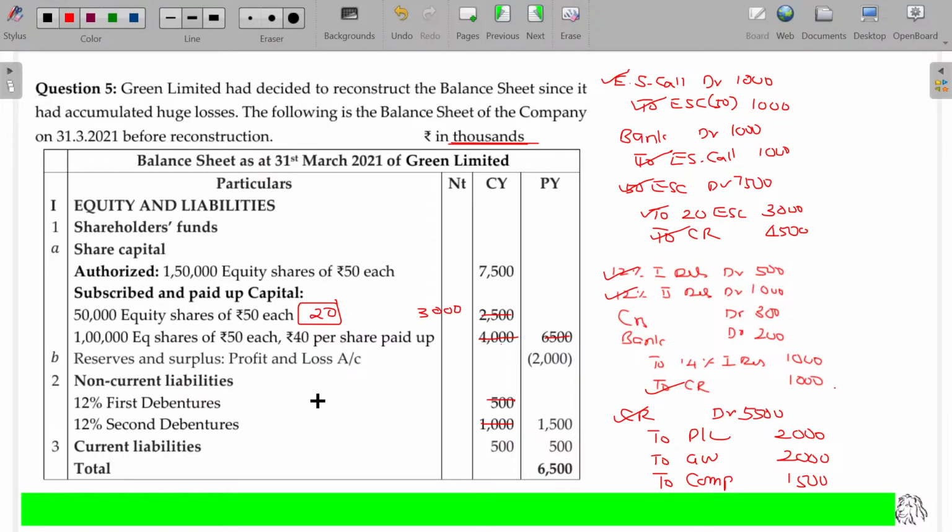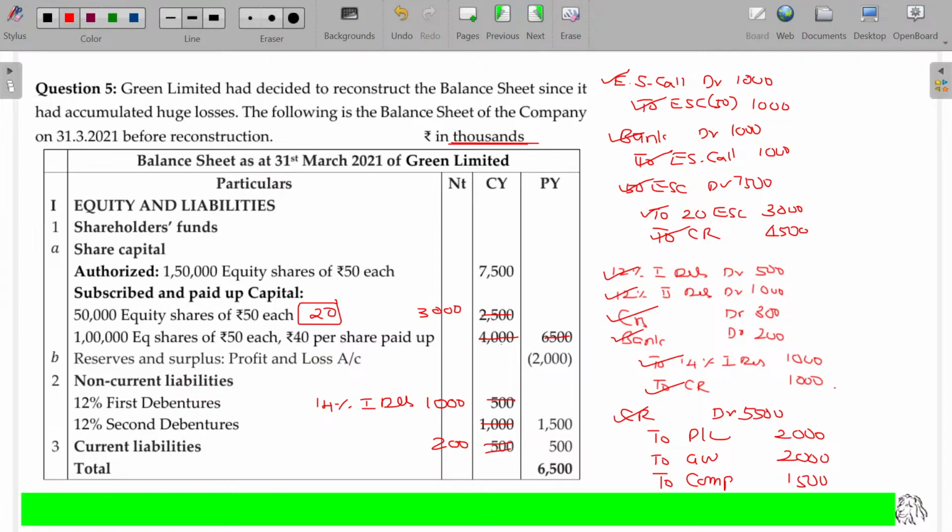Instead of that, we get new 14% first debenture worth rupees 1,000. Creditors cancelled by 300 rupees. Now the new creditors being 200. And bank balance 1,000 rupees we get due to call.